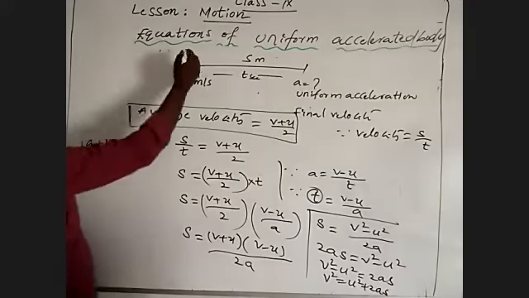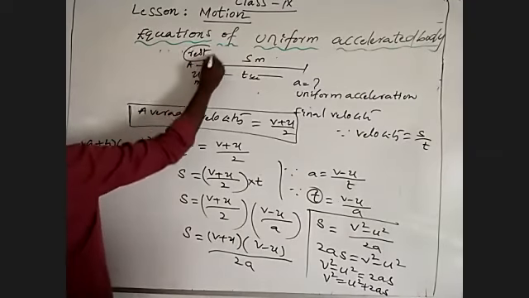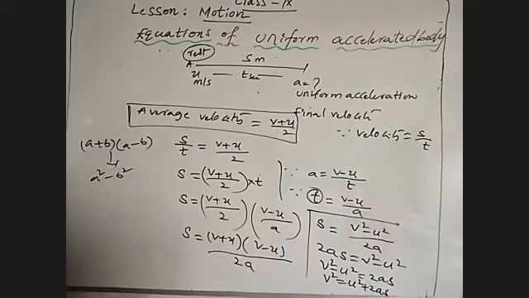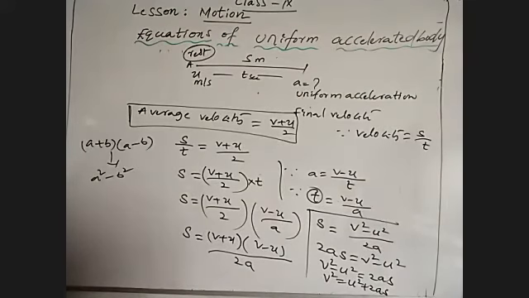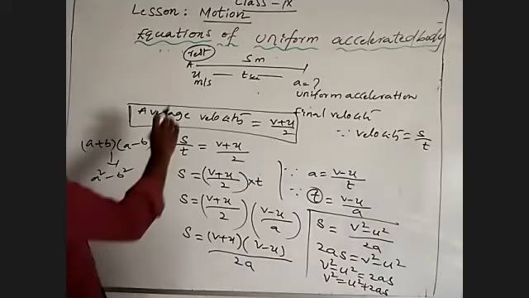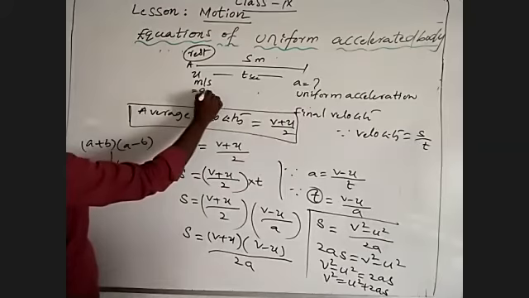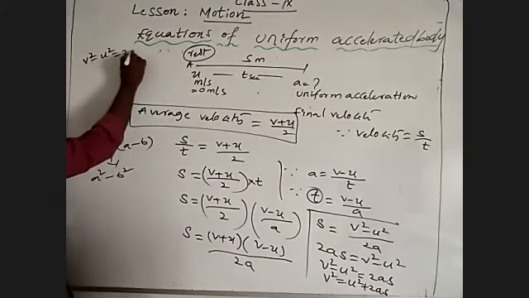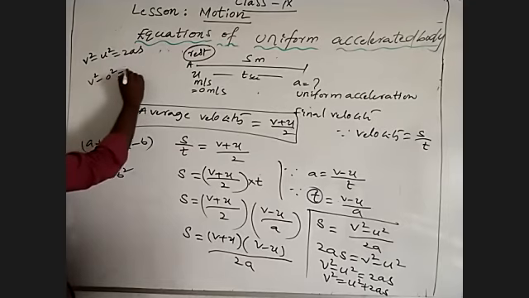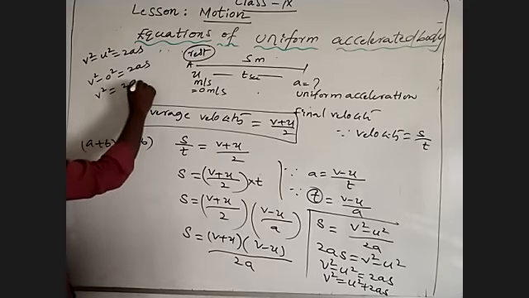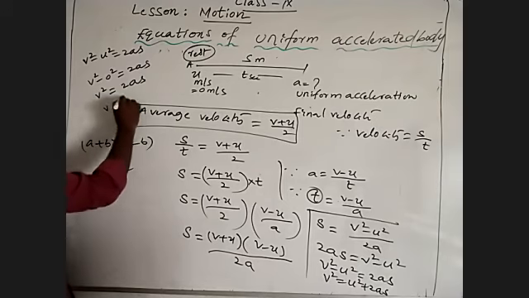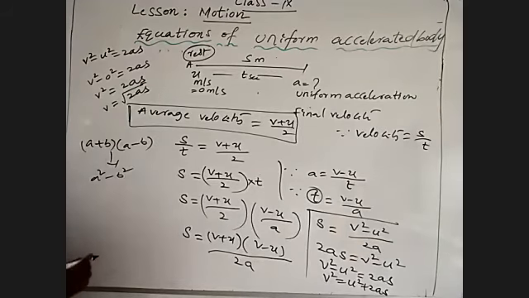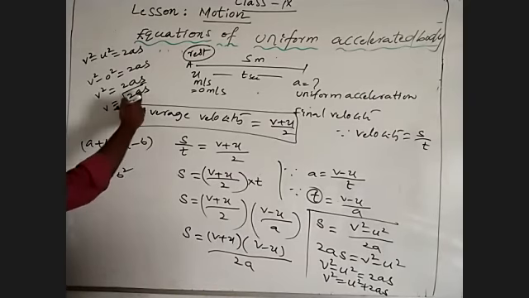Suppose the body starts from rest. Rest means what? The body does not change its position with respect to the surroundings in a given interval of time. A body starting from rest means it starts from 0 meter per second, so the initial velocity is 0. From our third equation, v square minus u square is equal to 2as, v square minus 0 square is equal to 2as. So v square is equal to 2as, and v is equal to root of 2as. By that we can find velocity with uniform acceleration and distance.